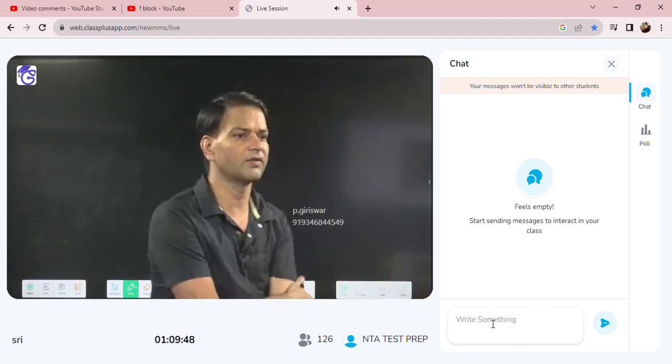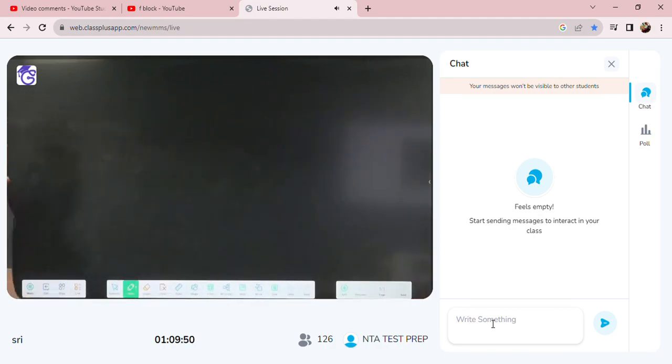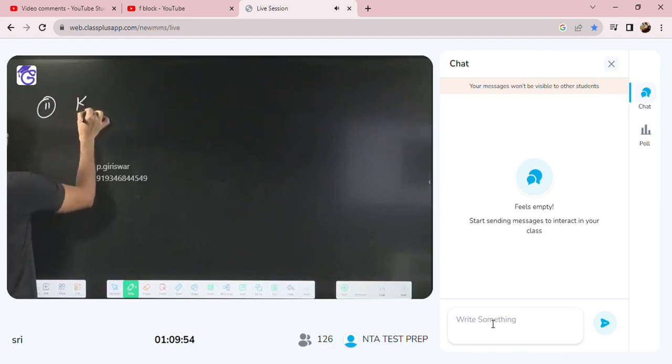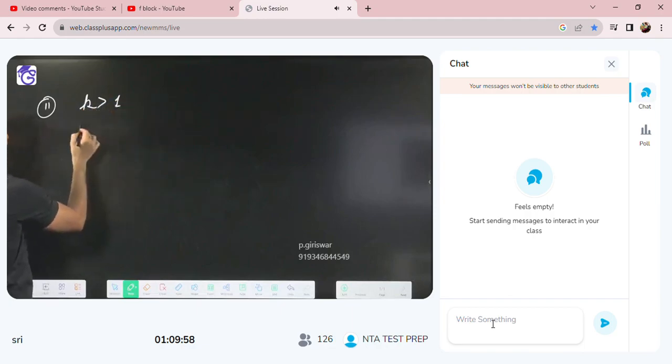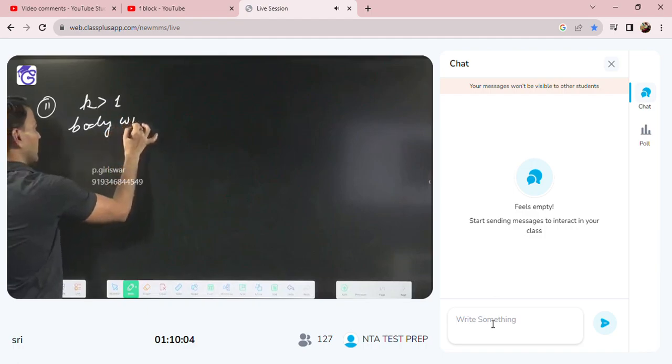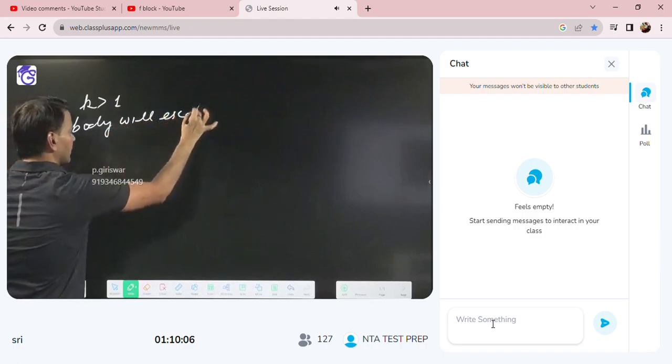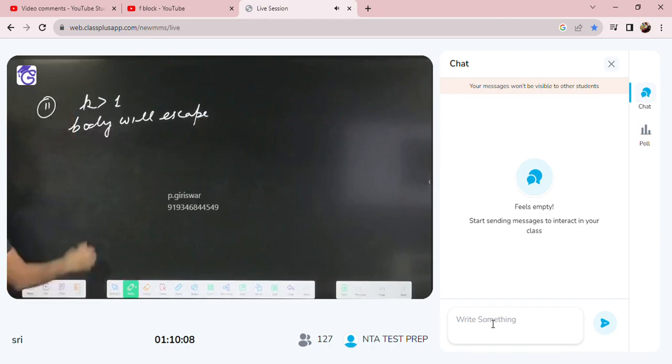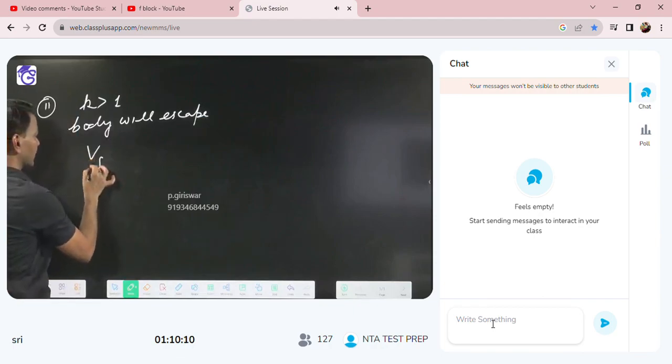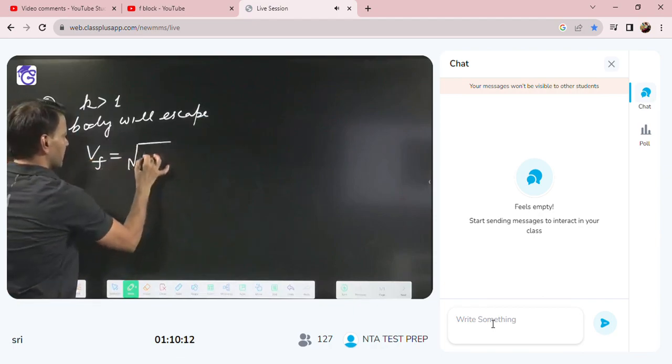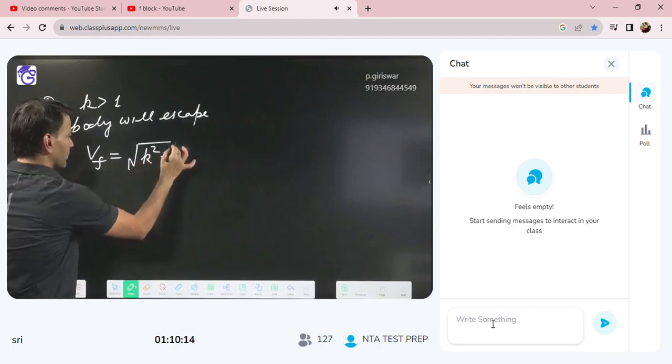If k is greater than 1, then directly you can say the body will escape. And in that case, they will ask for the final velocity. So just remember that the final velocity is under root of k square minus 1 into VE.